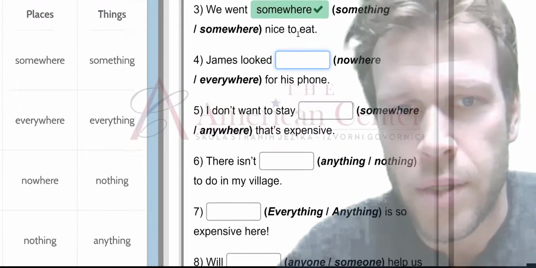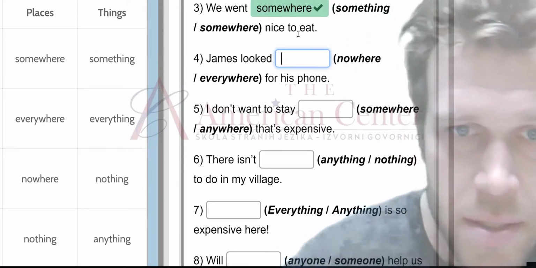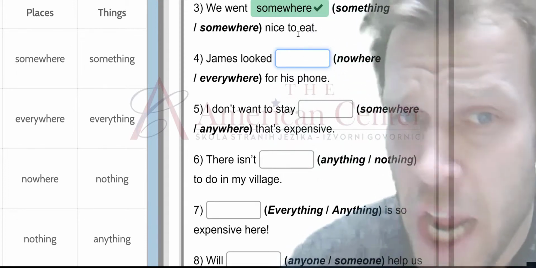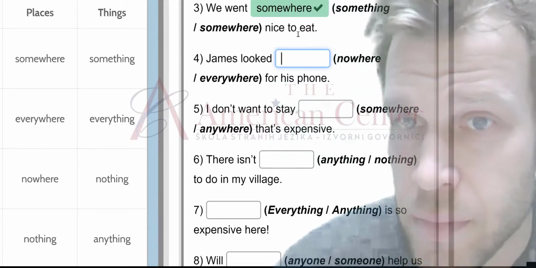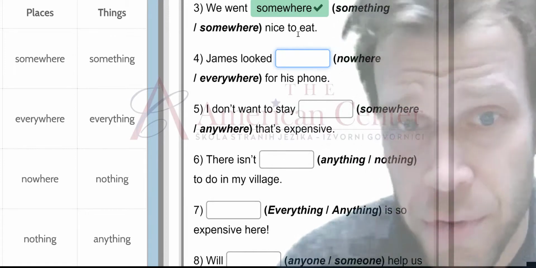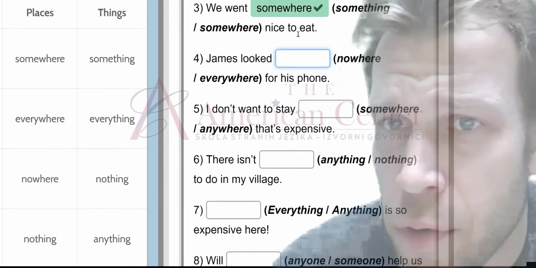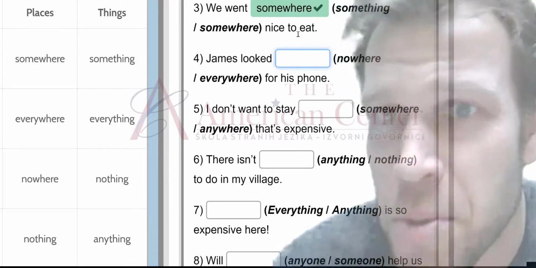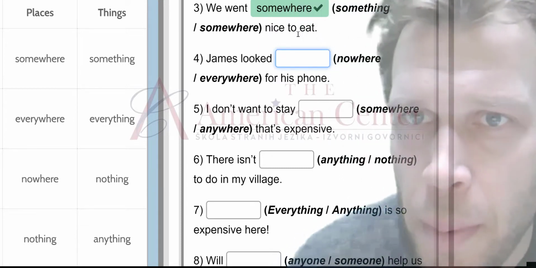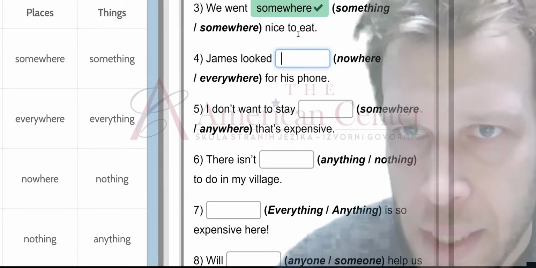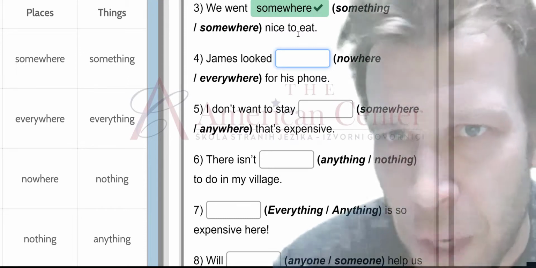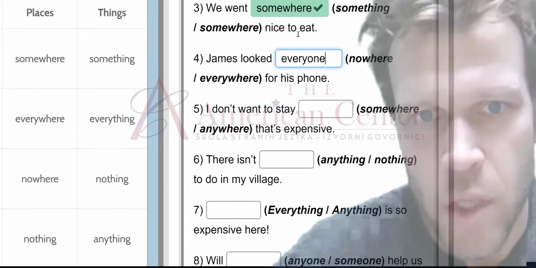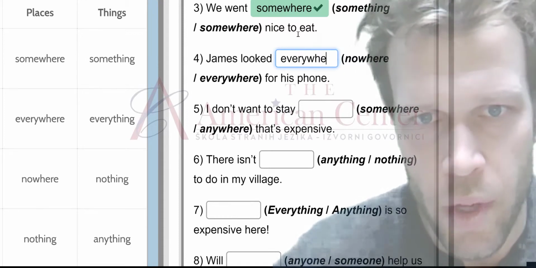Now, number 4. Oh God, James is here. Okay, this is a true story. James looked nowhere. Well, that might be true too, but however, if you're looking, that defeats the purpose. You look, so you have to look somewhere, and you probably look more than one place, right? Spooky, right? So you look everywhere. So true story, all the time, everywhere, not one.